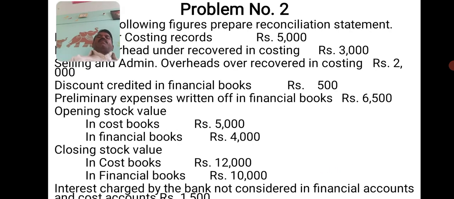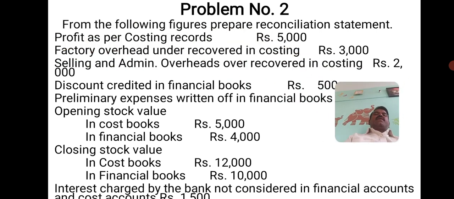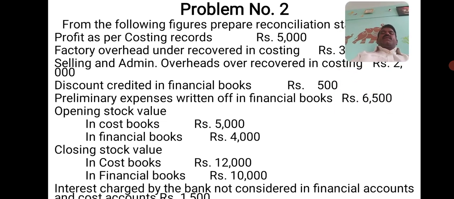So problem number 2: from the following figures, prepare a reconciliation statement. Profit as per cost accounts rupees 5000, factory overhead under recovery in cost accounts rupees 3000, selling and administration overhead over recovery in costing rupees 2000, distribution credited in financial books rupees 500, preliminary expenses written off in financial books